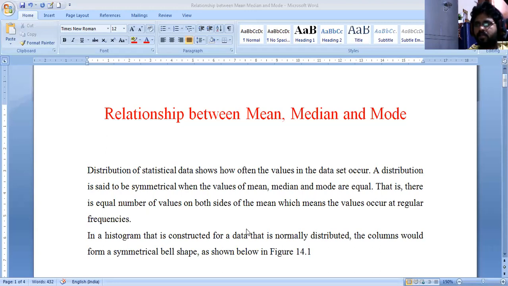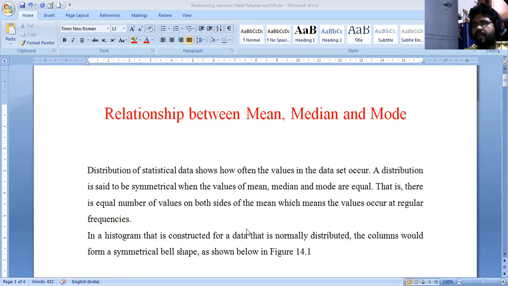Today our topic is the relationship between mean, median, and mode. In the previous classes we discussed what the mean, median, and mode are, and how we calculated them. For any given data set, we need to find out how the distribution is.